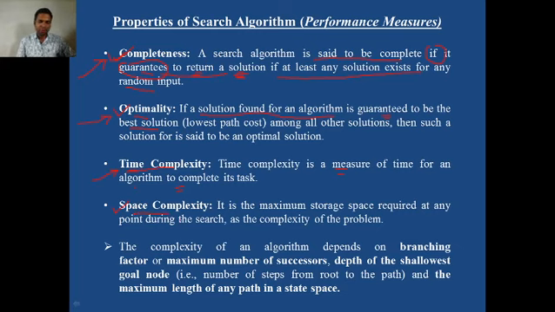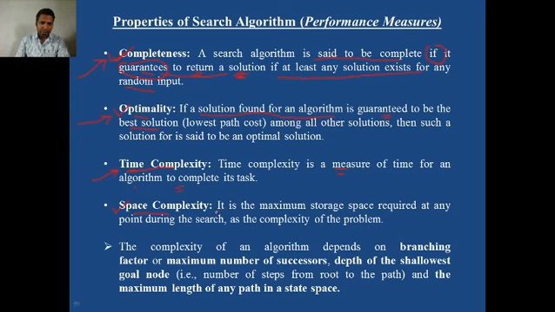Space complexity. Whenever an agent is there, it always has some memory. Whenever it starts from the initial state, it moves towards the destination via some intermediate states, and it always saves data into its memory. So memory is required.